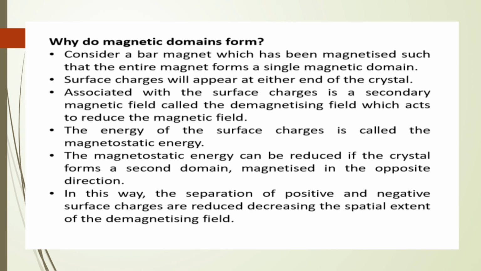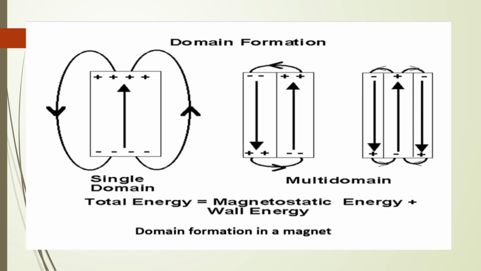The magnetostatic energy can be reduced if the crystal forms a second domain, magnetized in the opposite direction. In this way, the separation of positive and negative surface charges is reduced, decreasing the spatial extent of the demagnetizing field. In this figure, single domain and multi-domain are shown.